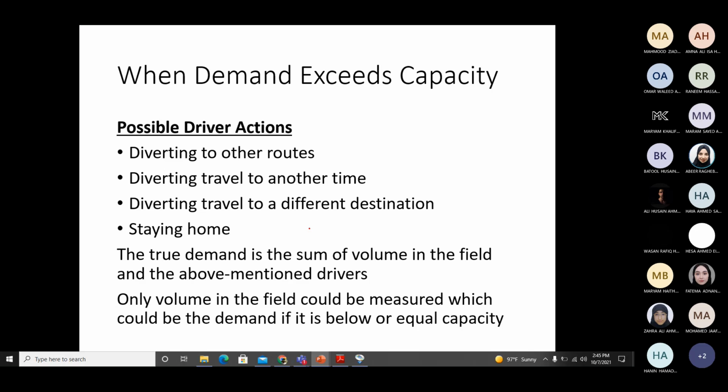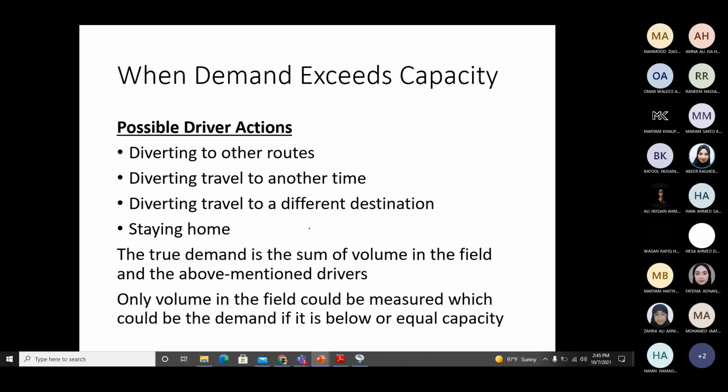you can see four actions written down here at the bullet points, but there is a fifth action as well, which is to do as usual. Demand already exceeded capacity, but the driver still wants to go through the same segment or point of the highway.